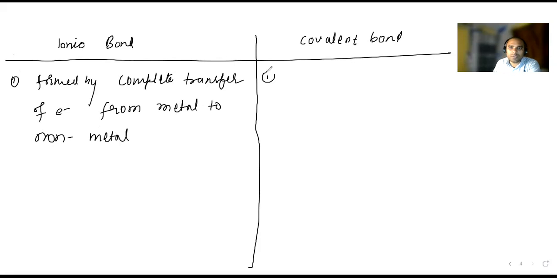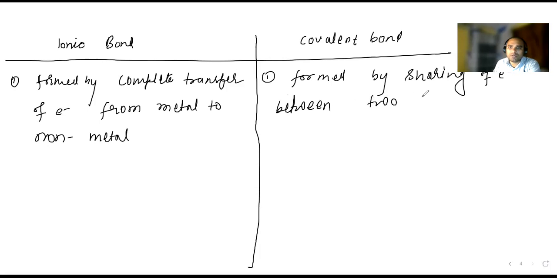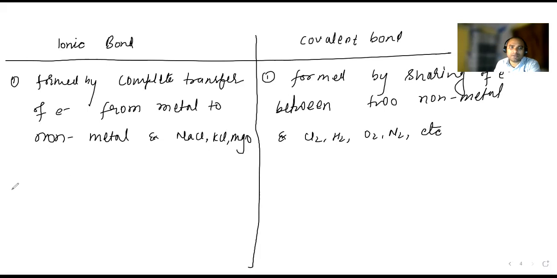The covalent bond is formed by sharing of electrons between two non-metals. For example, Cl2, H2, O2, N2, etc. But for ionic, the examples are metal and non-metal: NaCl, KCl, MgO. These are point number two.